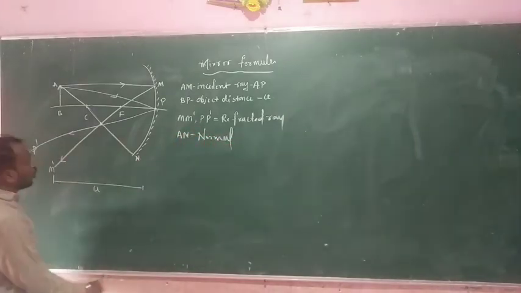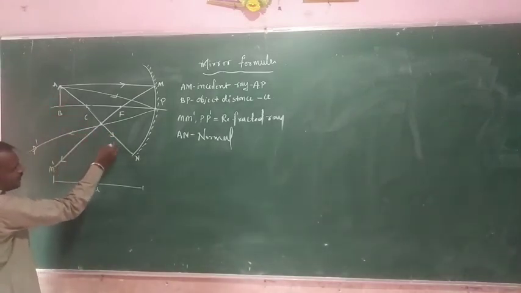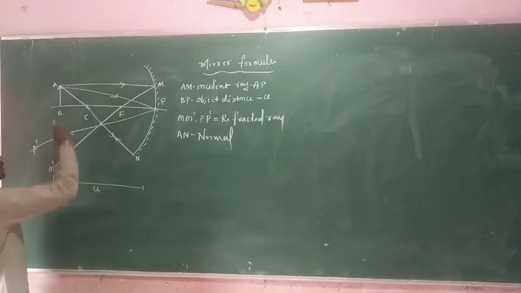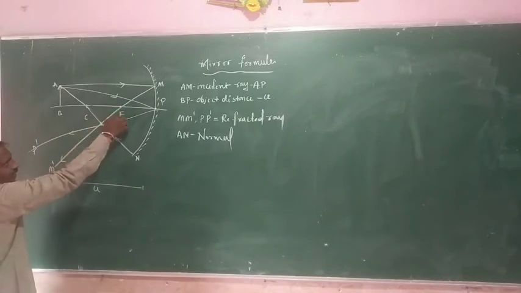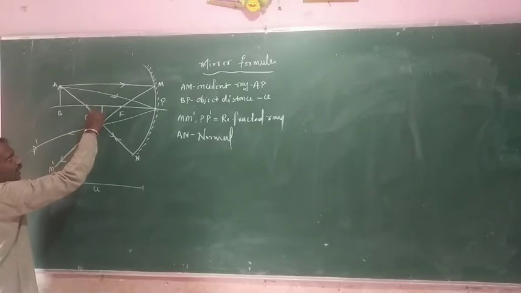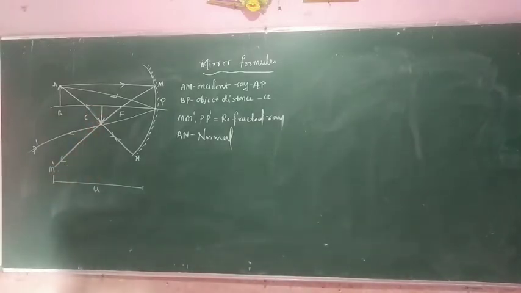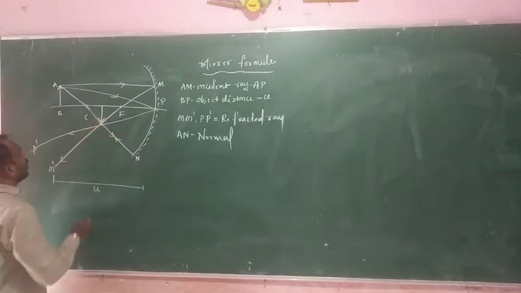Suppose this normal is incident, and along the same path we get the reflected light ray. These reflected light rays cross each other. It means here we get the image. So this one is a real and inverted image.